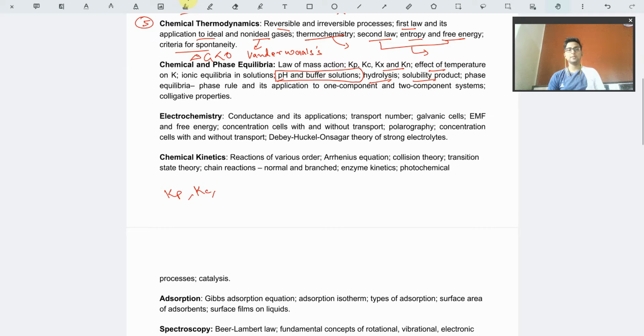Then we have phase equilibria, the colligative properties, and the Clausius-Clapeyron equation, and all the types of colligative properties that we know: osmotic pressure, Raoult's law, and elevation of boiling point. Every year, one or two questions come from those also, including the colligative properties with the Van 't Hoff factor.